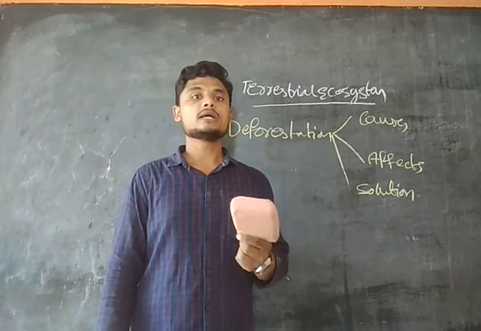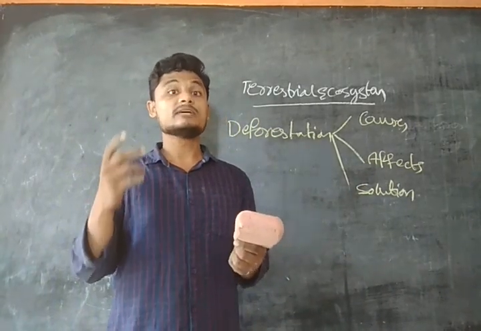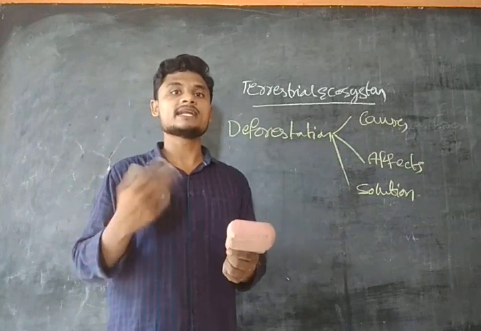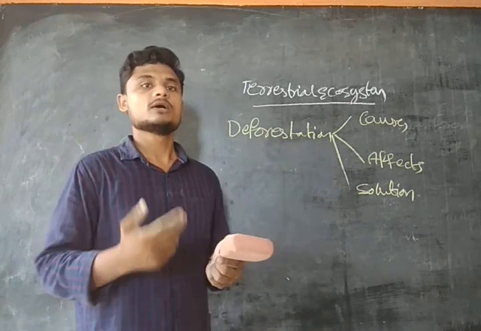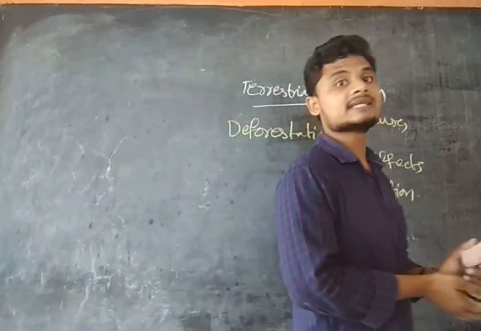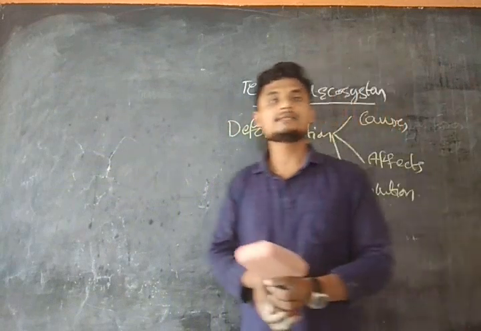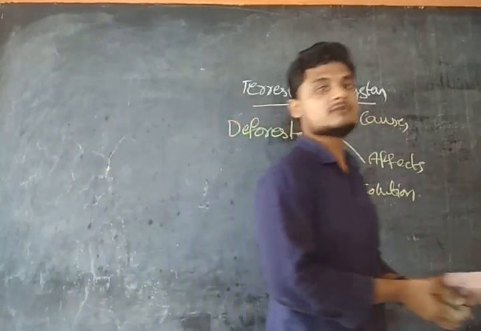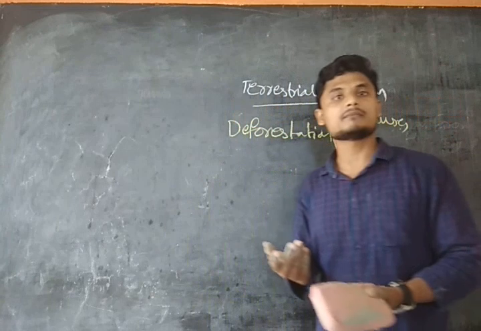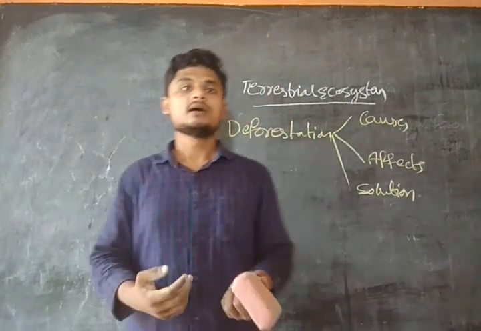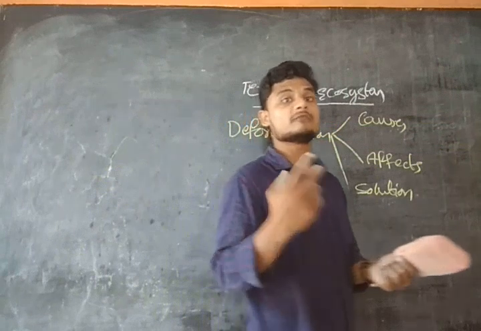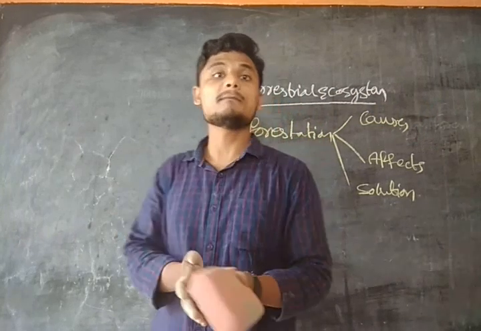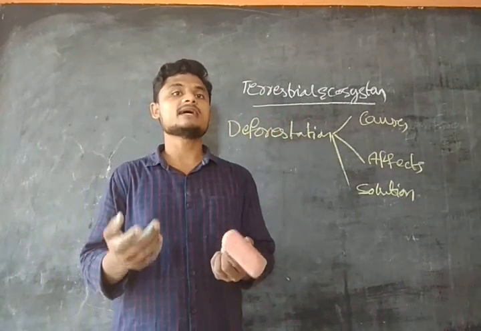And we have the fuel wood requirement, guys. From the forest we get many sources. As the population is increasing, the fuel wood requirement is much more, so we are cutting the forest indiscriminately, guys. The raw material from the forest is used in many industries, like the paper industry, for example boxes. And very important, some plants are very useful as medicine, so for that purpose also they are getting the forest.